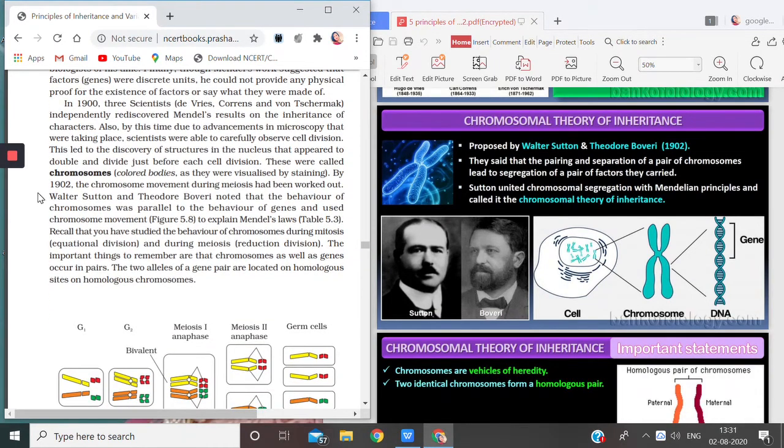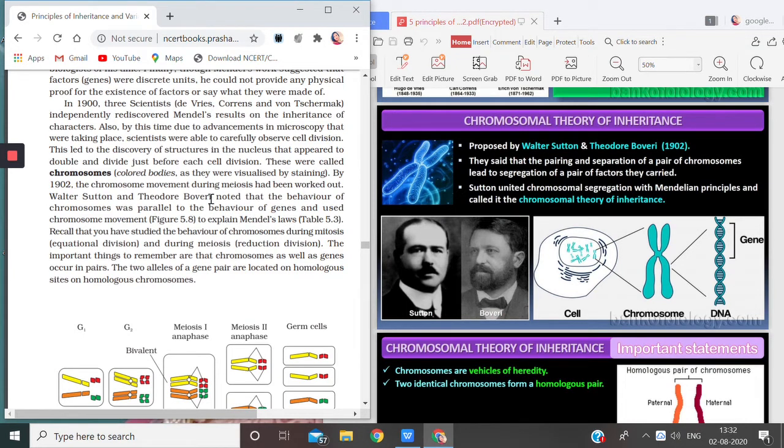Then children, you can underline here, Walter Sutton and Theodor Boveri noted that the behavior of chromosomes was parallel to the behavior of genes. That means whatever properties the genes had, those properties were also seen in the chromosomes. So they were parallel in behavior to the genes and used chromosome movement to explain Mendel's law.